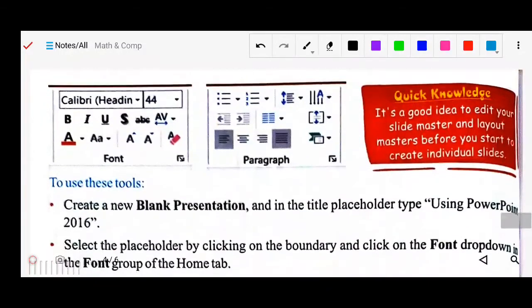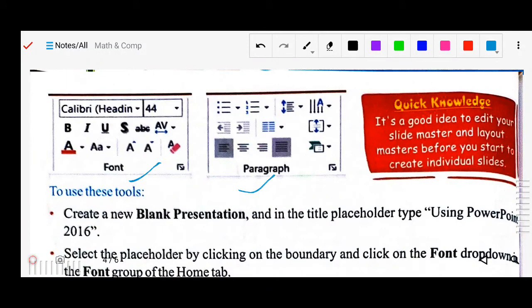See, this is the Font group and this is your Paragraph group. In the Font group you can do bold, italic, underline, and this new one is used for the shadow of the text. Here is the Paragraph group. You can adjust the alignment, and the spacing of your text or the line spacing of the paragraph. So a lot of things you can do here. Okay, first we see, it's a good idea to edit your slide master and layout master before you start creating individual slides.